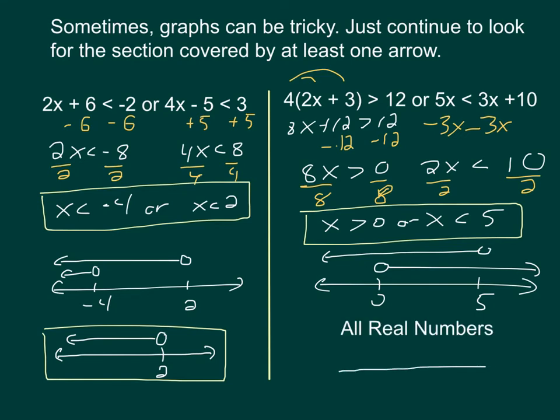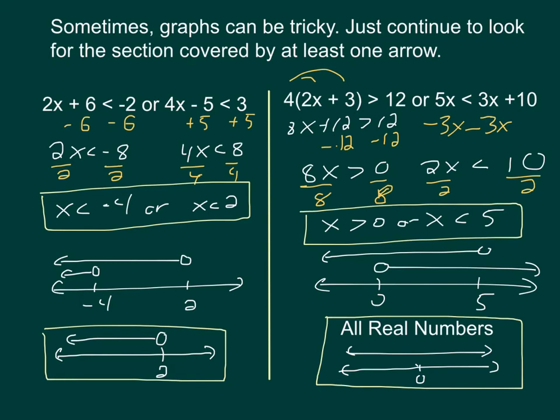Now, if we really wanted a graph, we could have a number line. We could put nothing on it. We could put 0 on it. And then the graph would just be another line directly above it if you were really insistent on providing a graph. But all real numbers would be sufficient. Or you could use the all real numbers symbol. That would also work there.